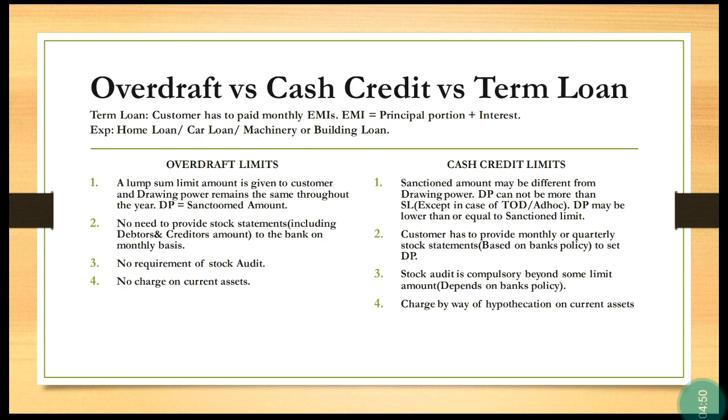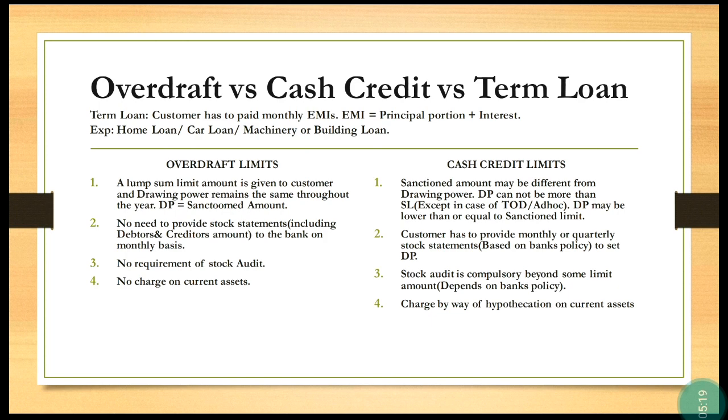Government sector banks, PSUs, generally provide cash credit limits even if the amount is 20 lakh rupees, and the customer has to provide the stock statement on a monthly basis. But private sector banks like HDFC and ICICI provide overdraft limits where there is no requirement to provide the stock statement to the bank on a monthly basis.